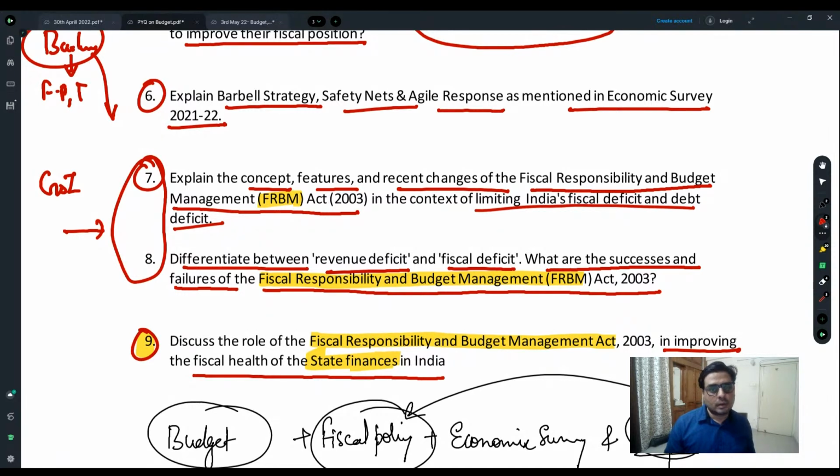Maybe things are going well, but if these two crises come, then the entire stability is going to be disturbed. So these are certain limitations on implementation of the Fiscal Responsibility and Budgetary Management Act.